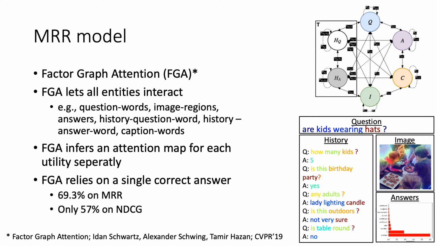For a good MRR model, we use factor graph attention, namely FGA. FGA generates an attention map for each utility separately by letting all the utilities entities interact. For instance, words in the question with words in the history, with answers, with image regions, and so on. FGA relies solely on the sparse annotation. This allows a state-of-the-art MRR score, but mediocre performance on the NDCG metric.